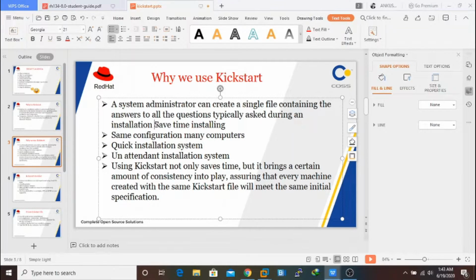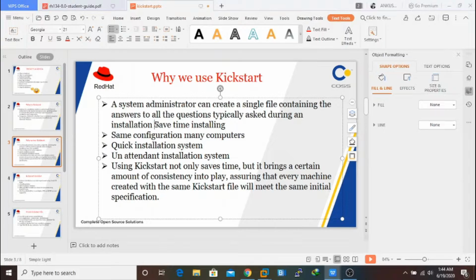Okay, that will be our kickstart file. Same configuration in many computers. It means if you want to install a Linux operating system on a large scale, the initial information will be the same on each and every system. There will be no differences in those systems. And if it is getting installed on one system, there will be no such problem on other systems also. Quick installation system, yes, it will be really quick.